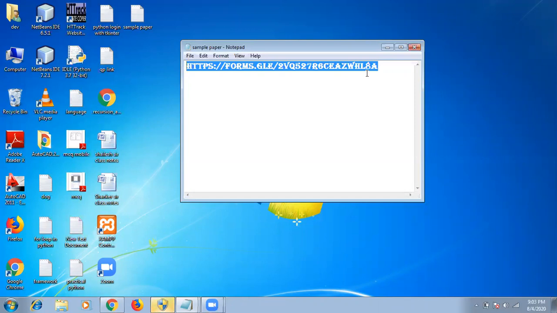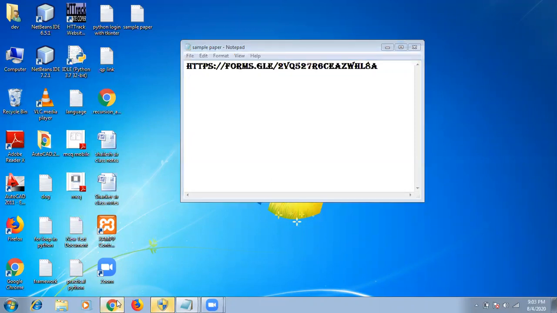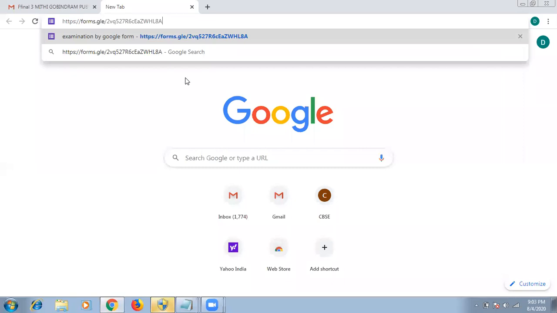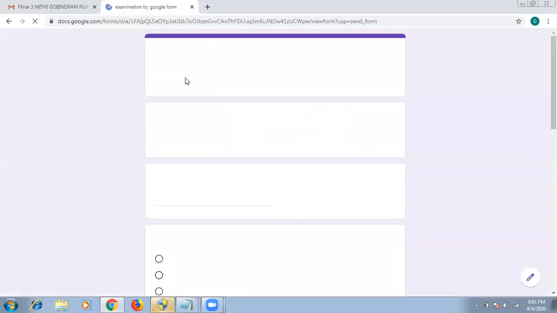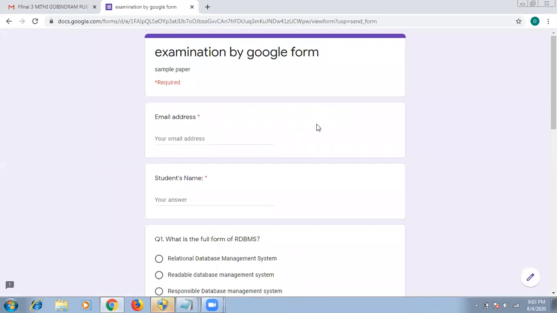but in short and very short, the teacher has to evaluate manually. So suppose I am having this Google form. This is a sample form. So I'm copying this link and I'm opening it in Chrome, and after that you can see one question paper is there.